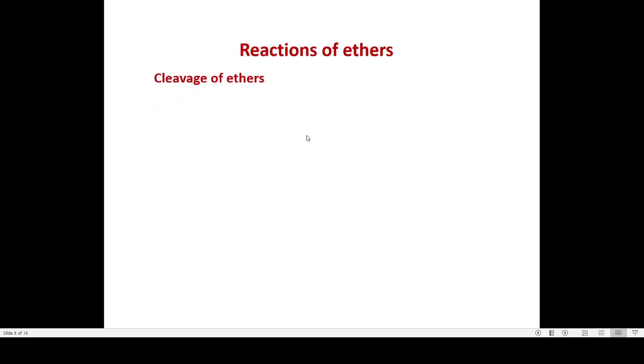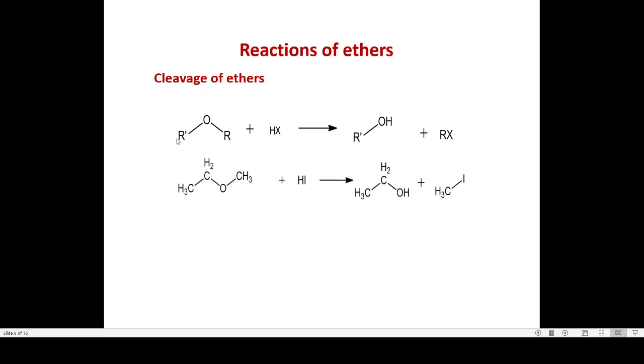Coming to the reactions of ethers, which involve cleavage with HX. When an ether undergoes cleavage in the presence of HX, we get the corresponding alcohol and an alkyl halide.